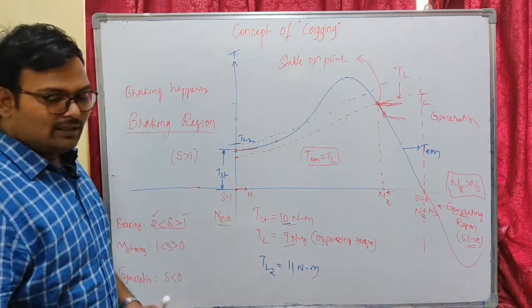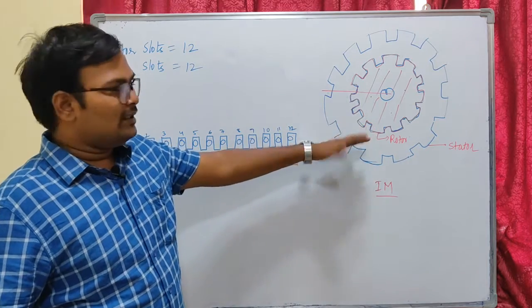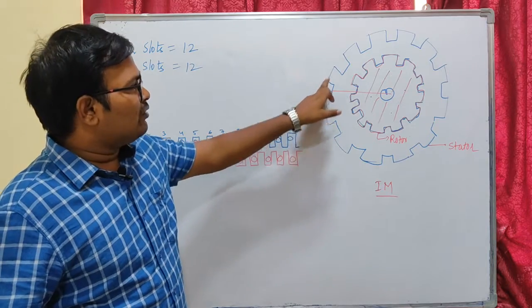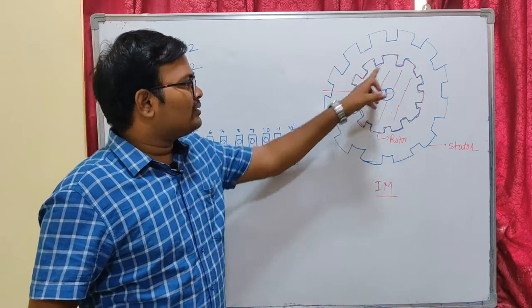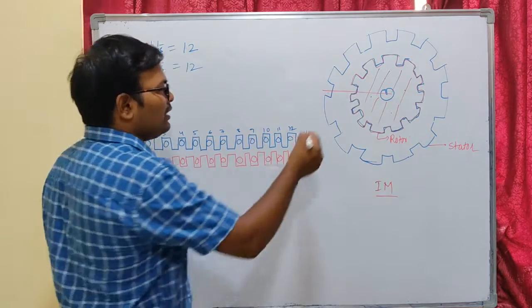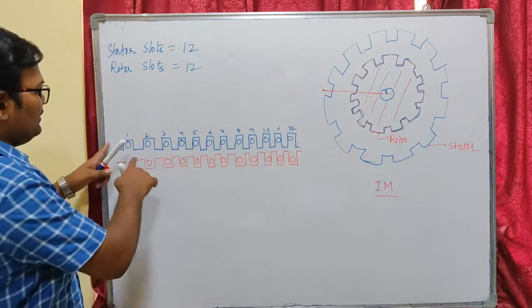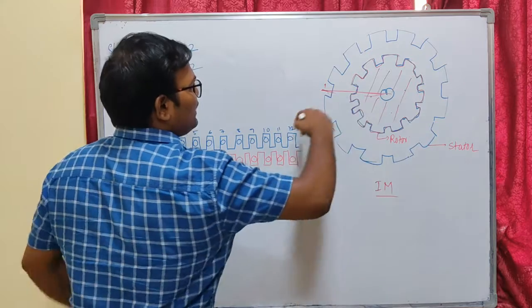Now let us understand what cogging is. I have considered an induction machine. It can be squirrel cage or slip ring. This is the rotor of our induction machine and this is the stator, and you can see there are 12 slots on the stator, 1, 2, 3 and so on up to 12, and 12 slots on the rotor. For simplification, I have cut this machine here and expanded the periphery like this. This is my slot number 1, and this is 12.